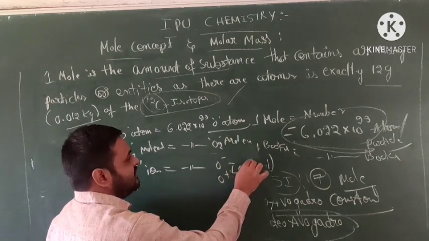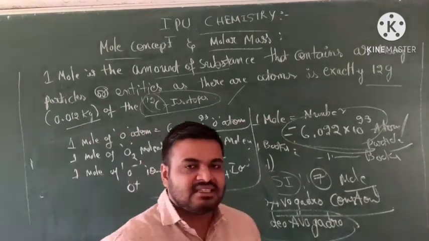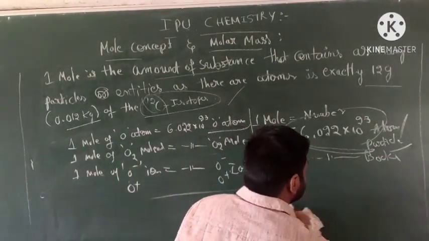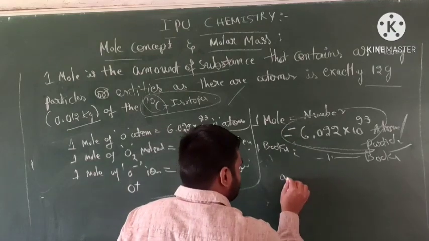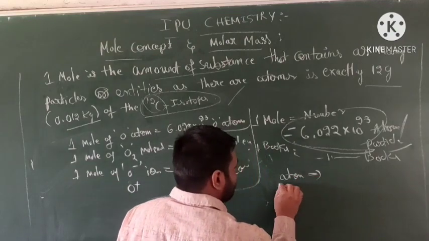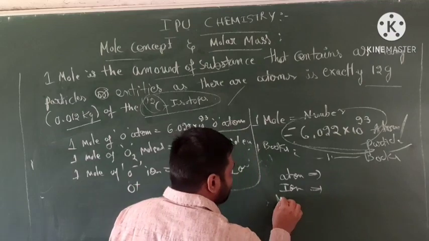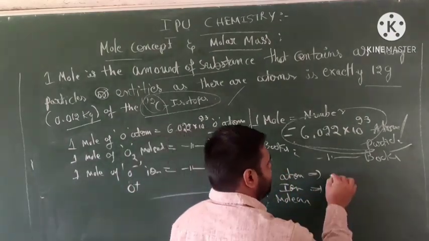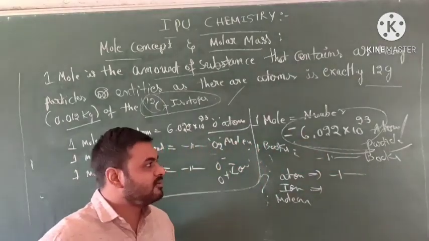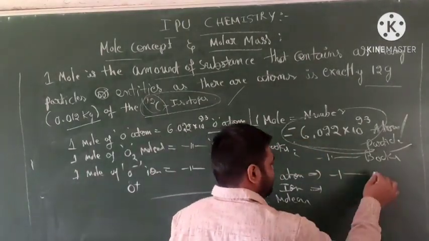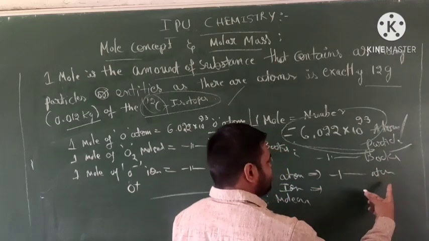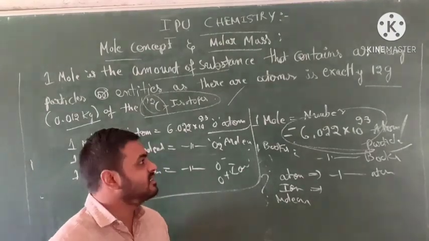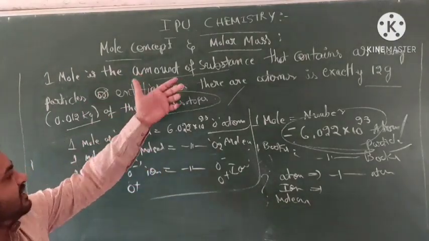Whether it is atoms, ions or molecules, whichever you take, that much is exactly equal to 6.022 × 10^23. This is the concept represented by the mole concept.